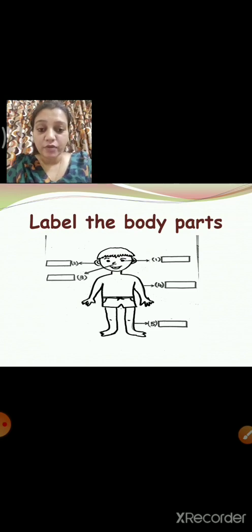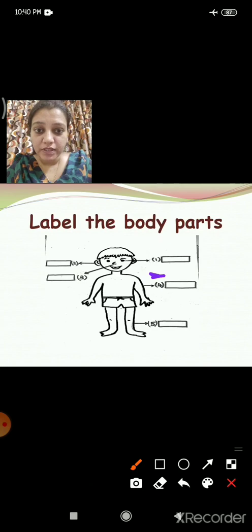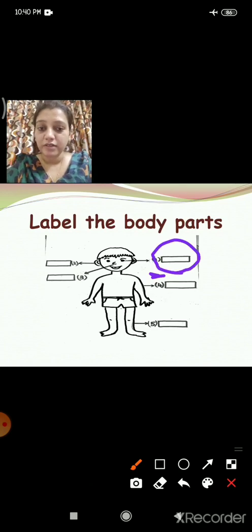Now where is number 1? Number 1 is written here. The arrow is coming from a part of your body, and that name you have to write here, in number 1. Now here is number 2. Whichever part of the body it is showing, you will write inside this box. Now here is number 3.